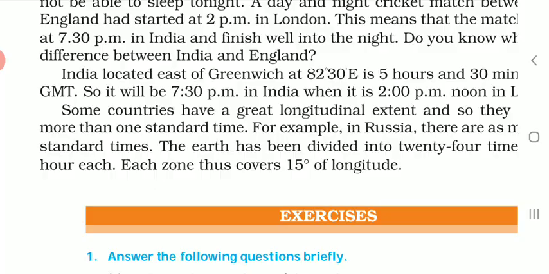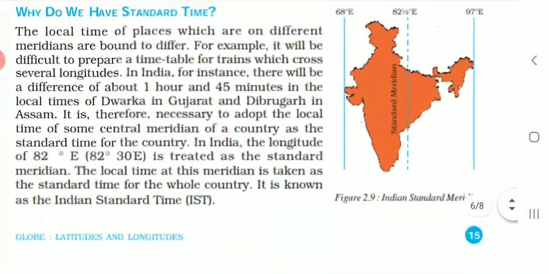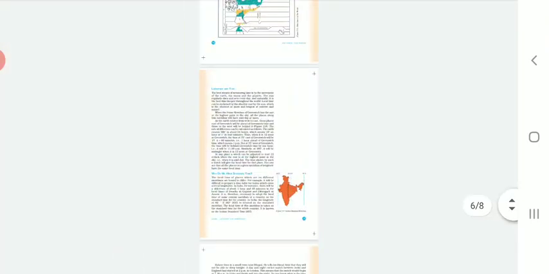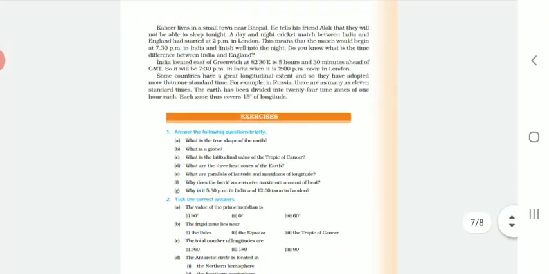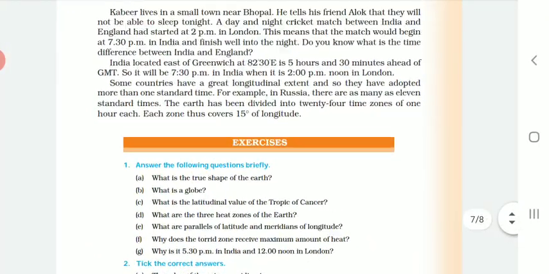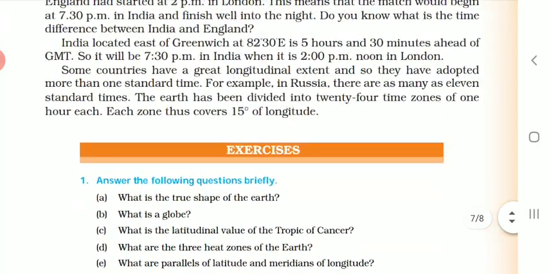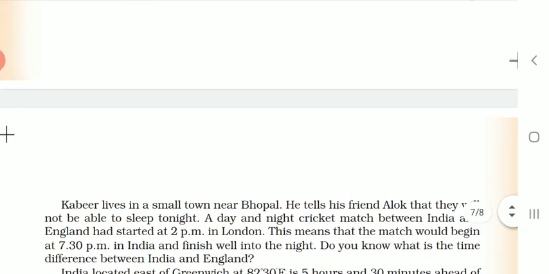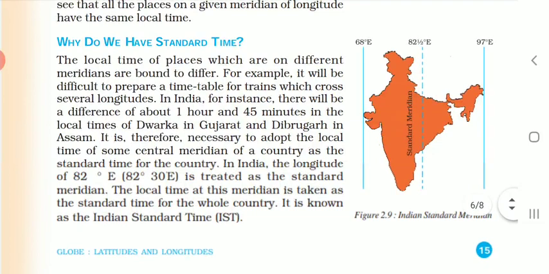Some countries have a great longitudinal extent and so they have adopted more than one standard time. For example, in Russia, there are as many as 11 standard times. The earth has been divided into 24 time zones of 1 hour each. Each zone thus covers 15 degrees of longitude. So we have seen why we have standard time.